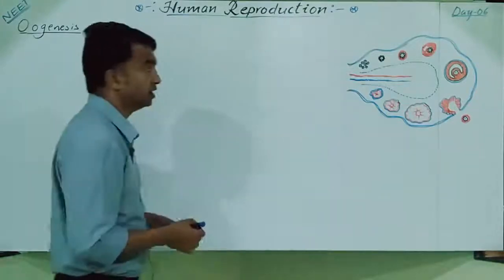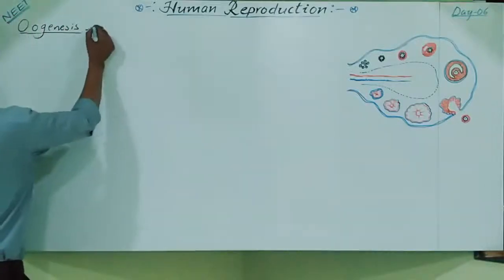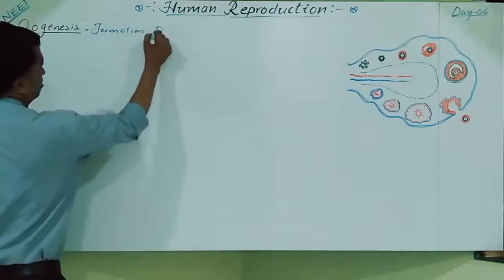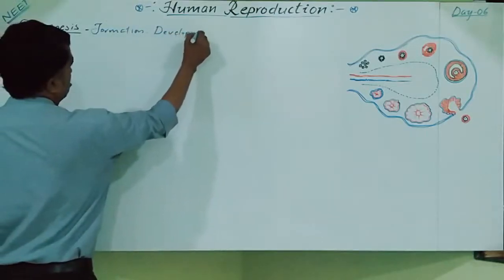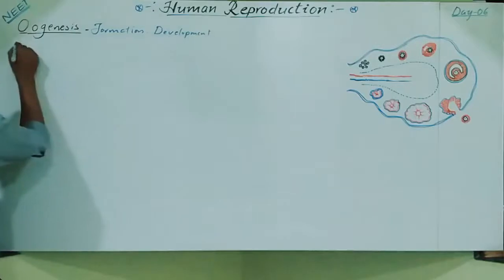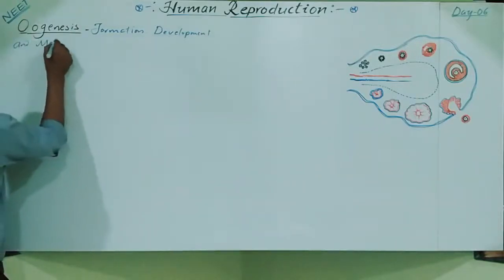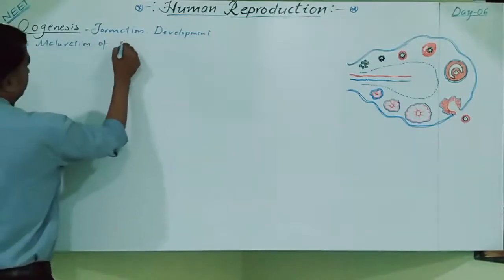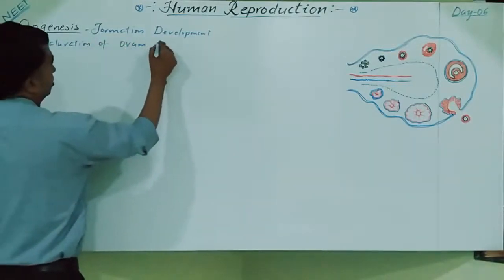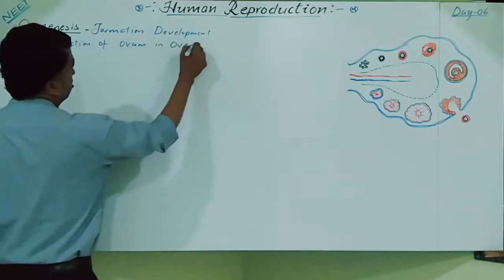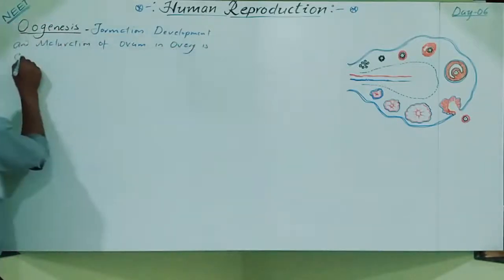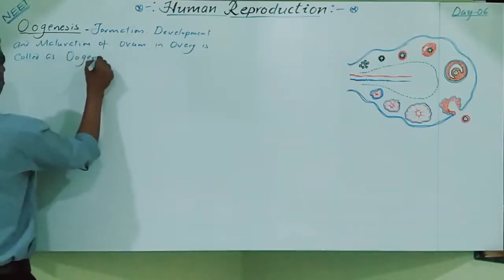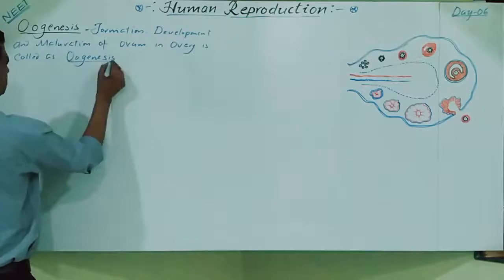Oogenesis is nothing but the formation, development and maturation of the ovum in the ovary.